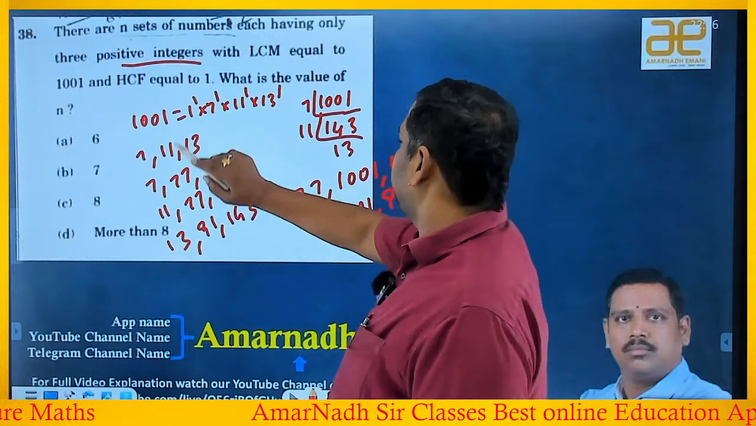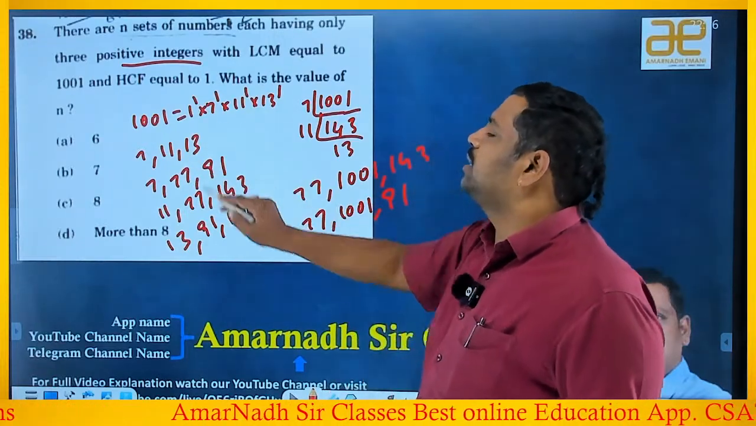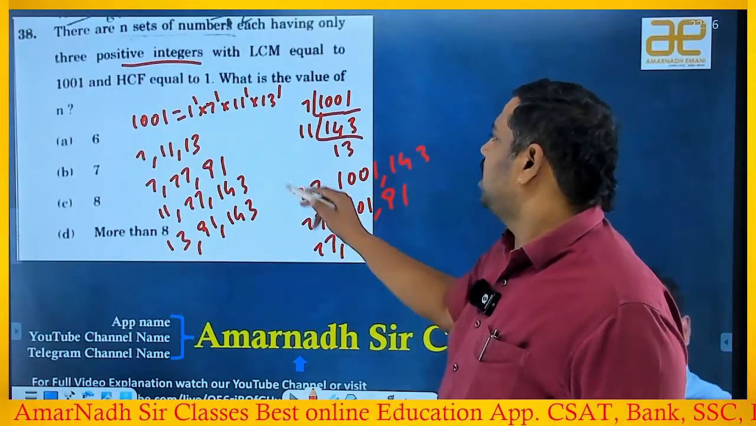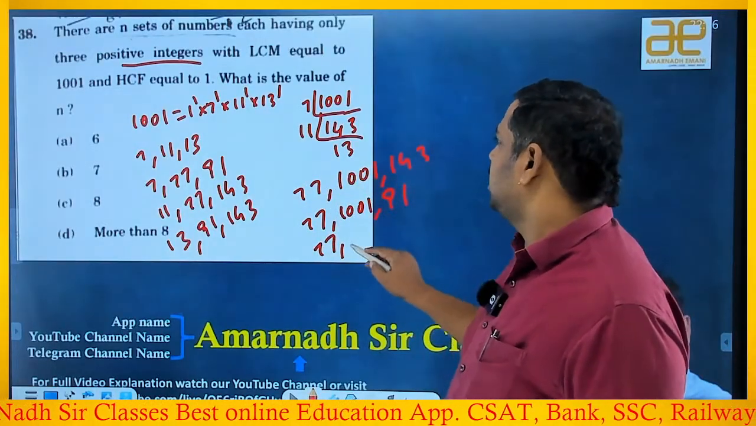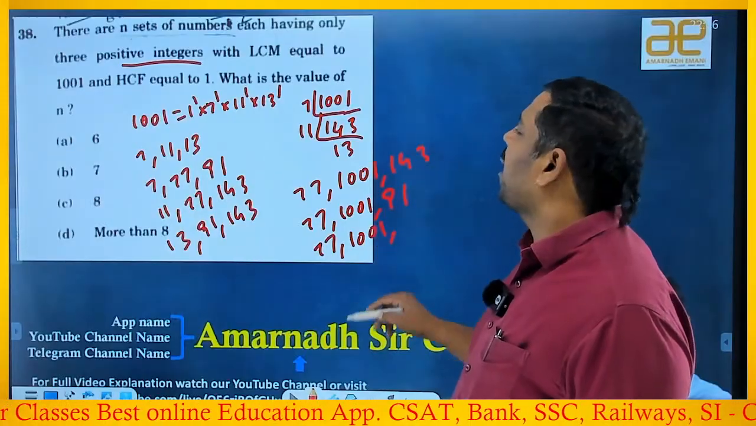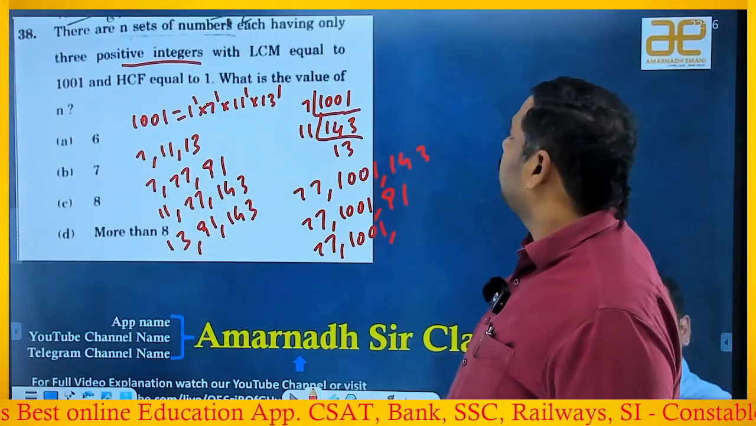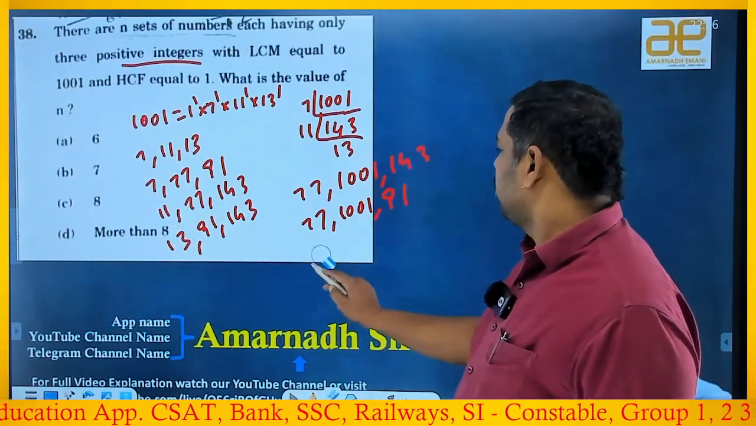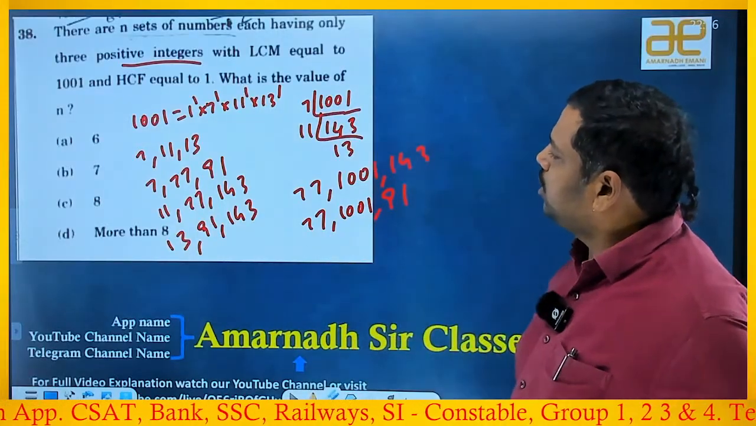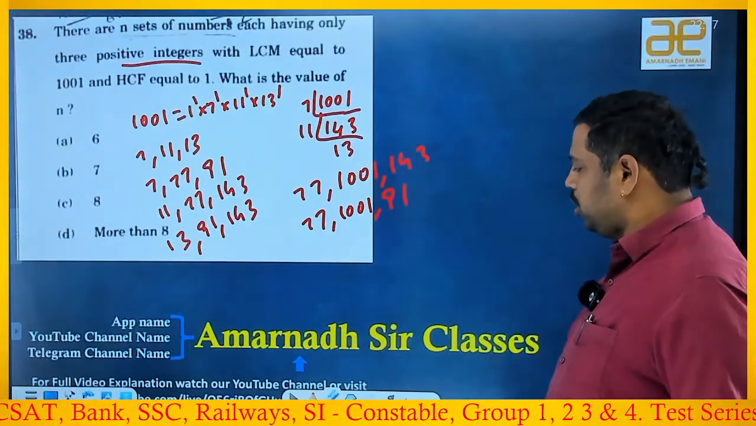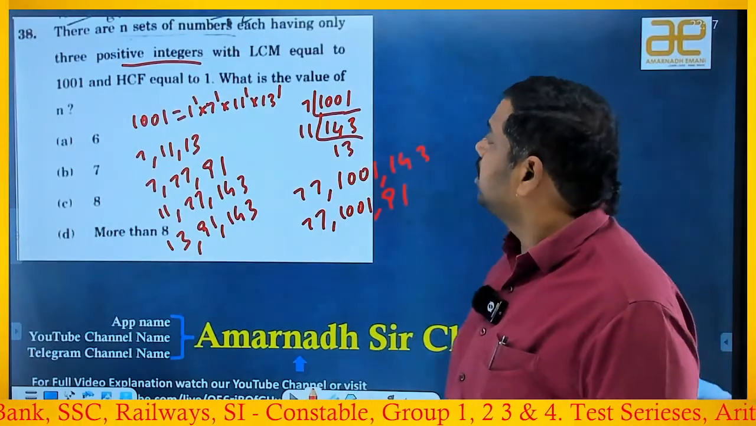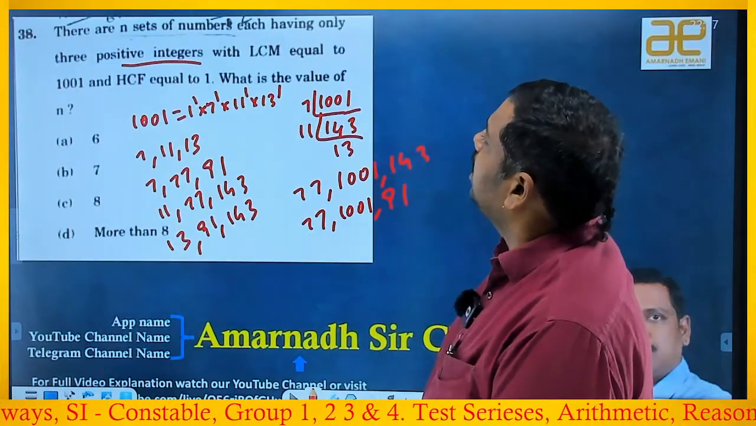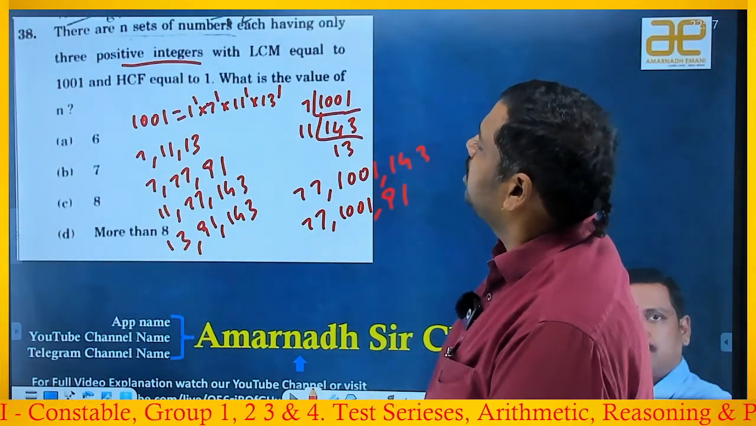Now 1 and 7 combinations I have taken. Now I'll take 11 also. 11 into 7 is 77. 11 into 7 into 13 is 1001. 11 into 13 is 143. Already completed now. Okay, good. So 1, 2, 3, 4, 5, 6, we got 6 only. The numbers are 3 numbers. There are n sets of natural numbers each having only 3 positive integers.